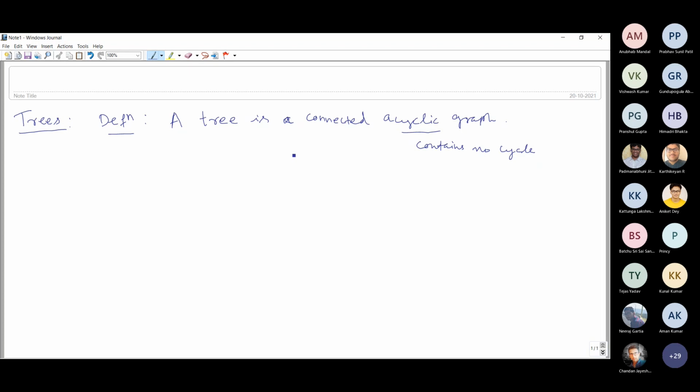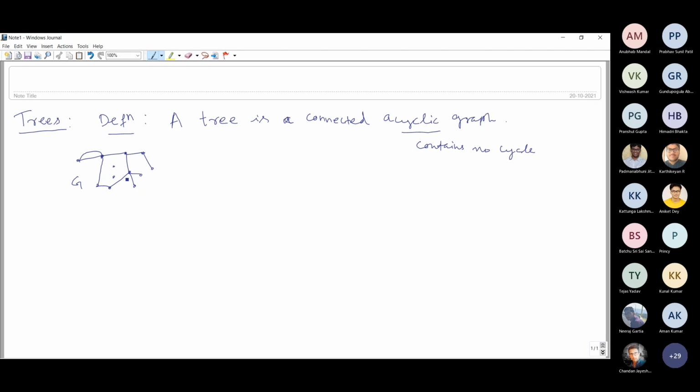You understand a cycle in a graph; we have defined that. For example, suppose I am having a graph like this. We can have parallel edges and all that. In this graph there are some cycles.